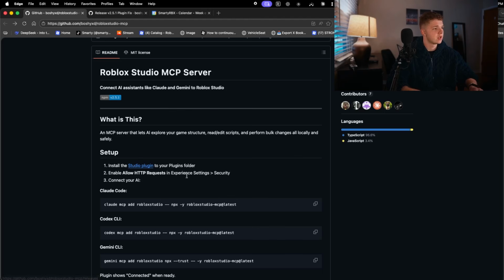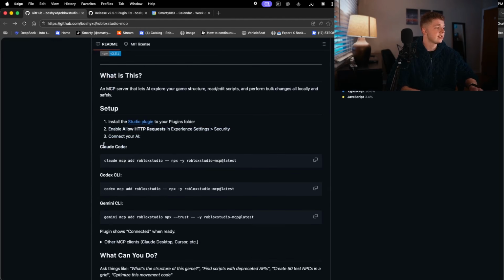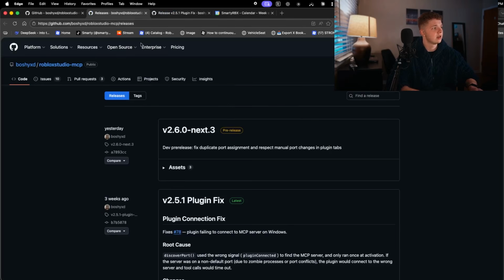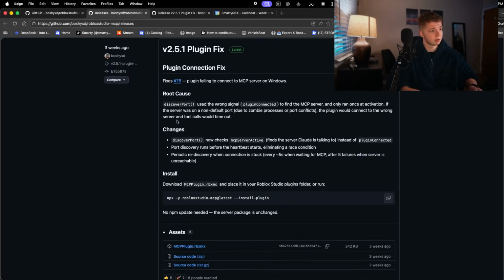And you're just going to go ahead and do what it says right here. You want to install the Studio plugin, allow HTTP requests, and then connect your AI to the MCP. So let's go ahead and do that. Click this link here and get the Studio plugin. Go ahead and get the latest one. A pre-release is risky because it might be buggy. It might break on you. So go for the latest stable version.